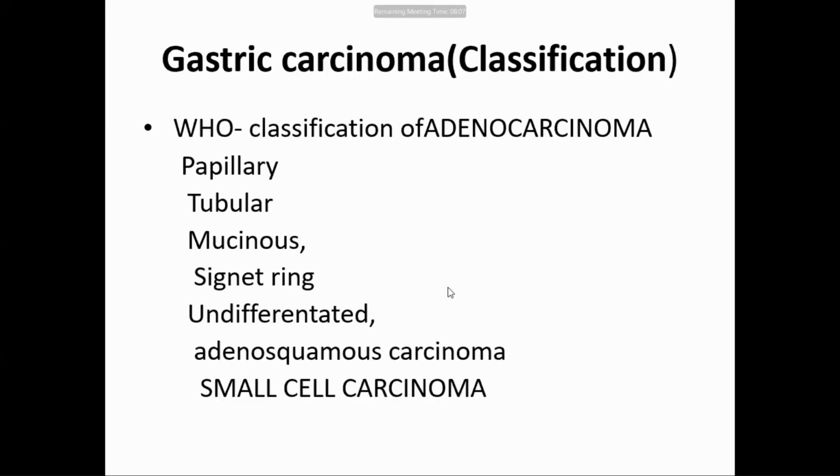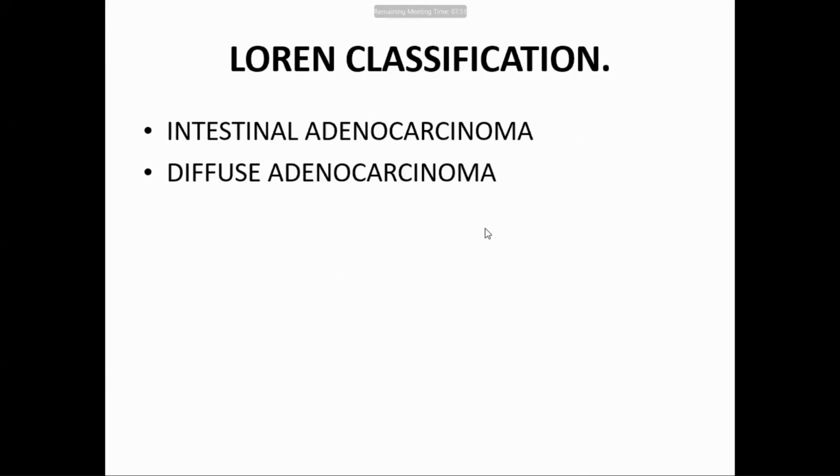The WHO classification is based more on the morphology: papillae, tubule, mucin, and all that. There also it is histological only. Papillae you see in histology, tubules also. But Lauren is more of a prognostic thing because this carcinoma is very bad. Even intestinal carcinoma prognosis is very bad, but better than diffuse. Now we will be discussing the morphology of each one of them.